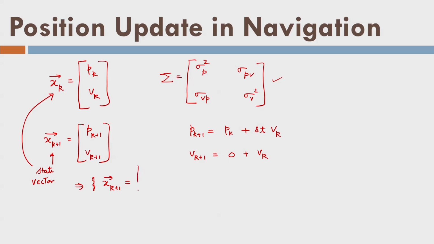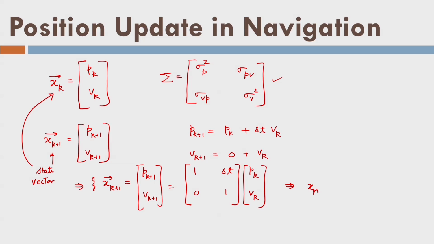So xk plus 1 is [pk plus 1, vk plus 1] equals [1, delta t; 0, 1] times [pk, vk]. The state vector xk plus 1 is some function called phi times the xk vector, and this is the phi.